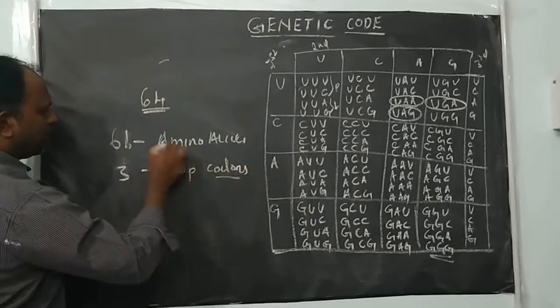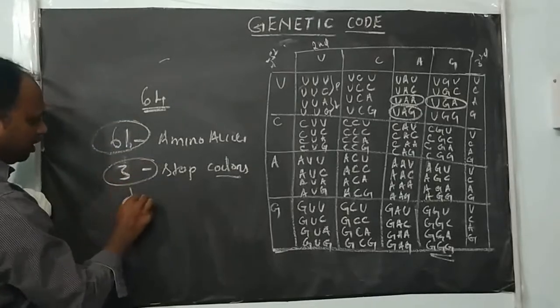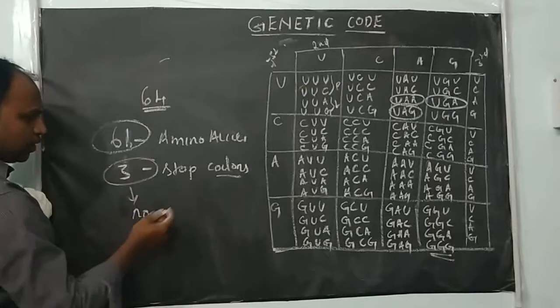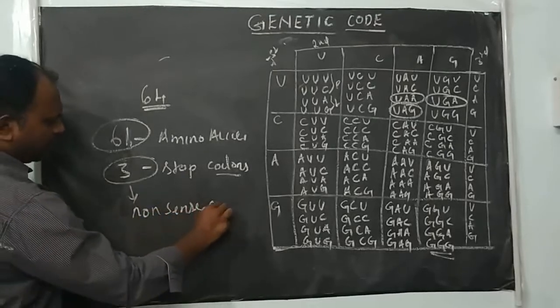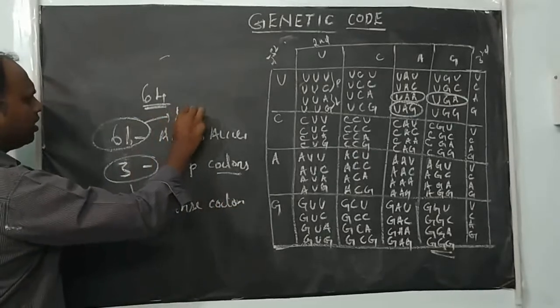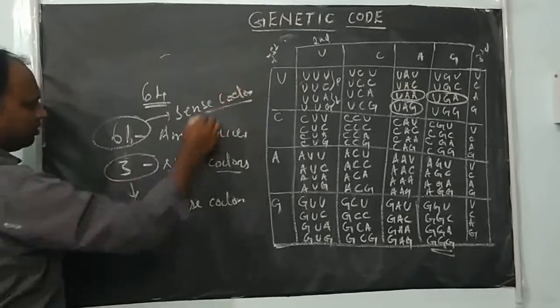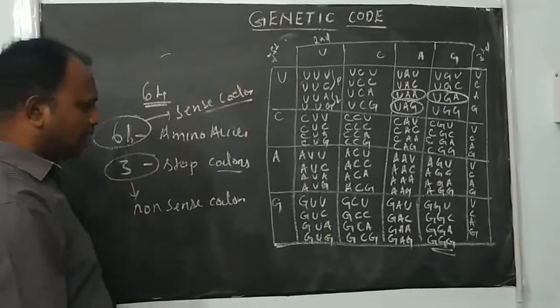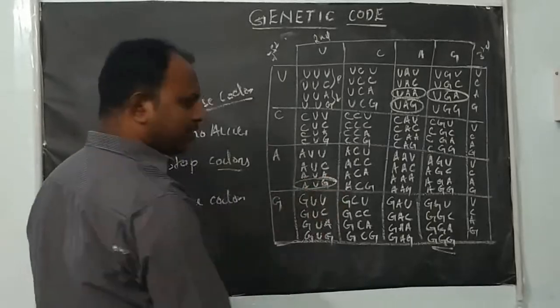These 61 codons are called sense codons. These 3 codons are called nonsense codons because they do not code for any amino acid. And codon AUG acts as a start codon.